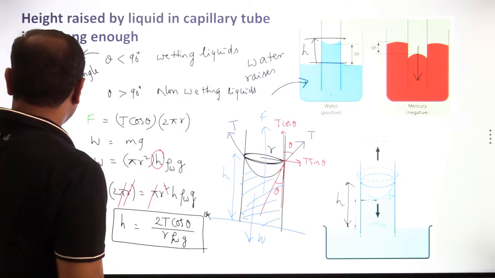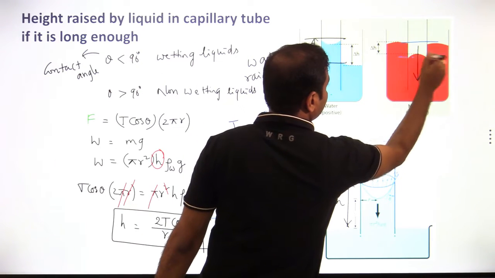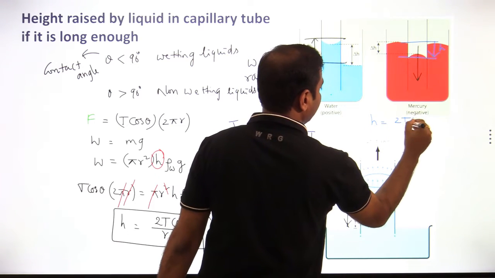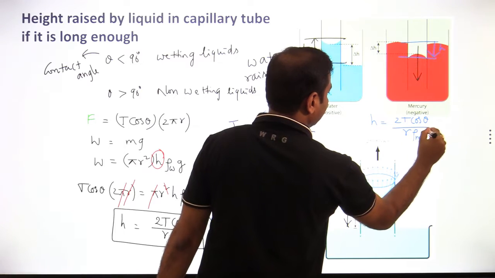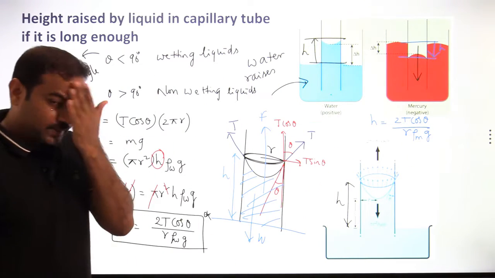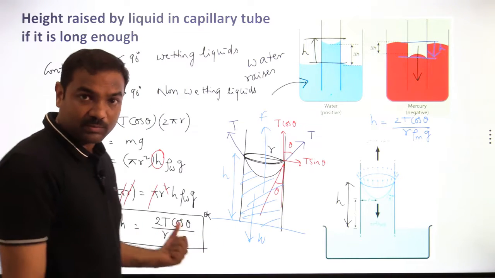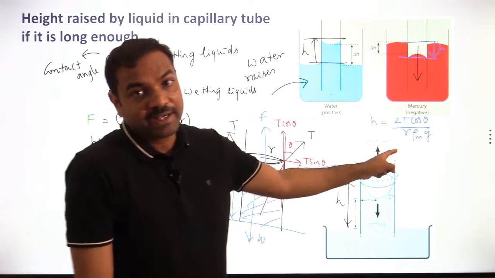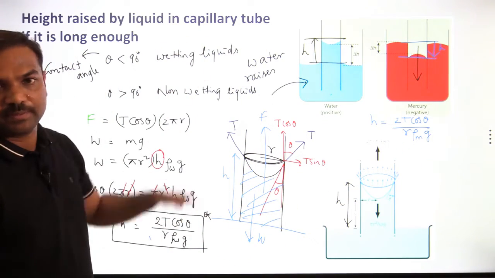And on similar lines you can write down the height depressed. The height depressed is also the same, you will get the same only. Height depressed is also 2T cos theta by r rho mercury g. So both height formulas will be the same, but in one the angle is less than 90, so you will get positive height. In the other the angle is more than 90, so you will get negative height. Negative height means depressed, positive height means rises up.